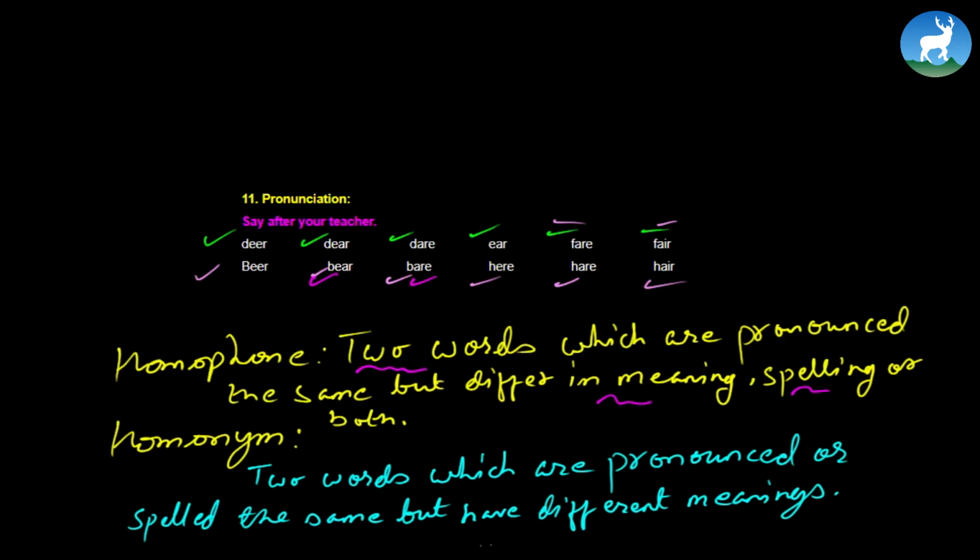Now homonym would be something like rock. And again, rock. Now if you look at the dictionary, one rock would be, hey, do not rock the chair, meaning you are just swaying in the chair. Next would be the rock that we find in the hills or the mountains. There's a big rock on top of the mountain. See? They are pronounced the same, their spelling is the same, but their meaning differs, and they are homonyms, by the way.